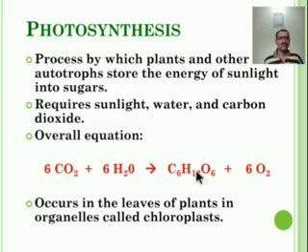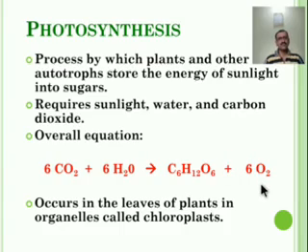It is the process by which green plants convert carbon dioxide and water, powered by solar energy from the sun, into chemical bonds, that is, the chemical food known as glucose. Oxygen is also released into the atmosphere.